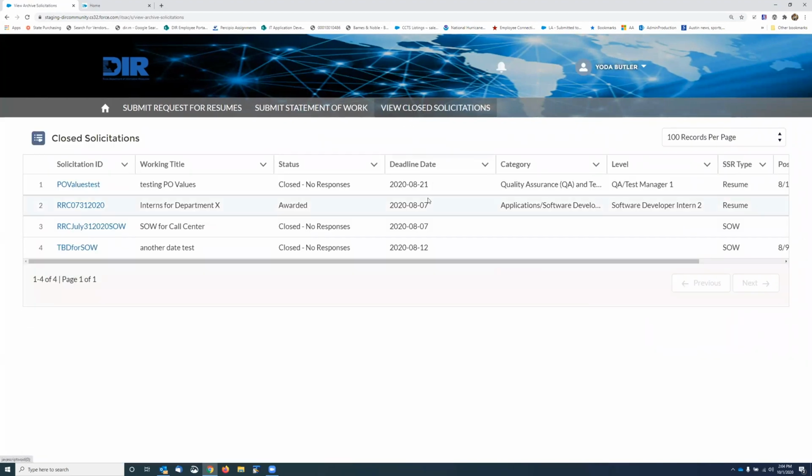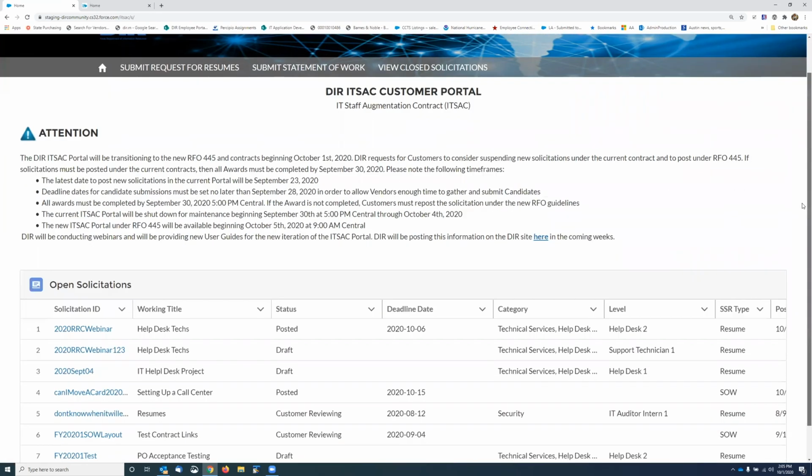Again, this view closed tabs, this is where immediately after, like if it closes and there's no responses, so that means that the deadline came and went and nobody responded and you didn't cancel it, we automatically close it, no responses, and move it to this screen. And if you do have a statement of work for ITSEC, you need to send that in an email to sow@dir.texas.gov. You'll also see your awarded ones here. So the next thing I'm going to do is go through awarding.